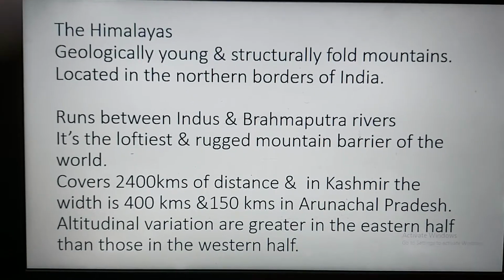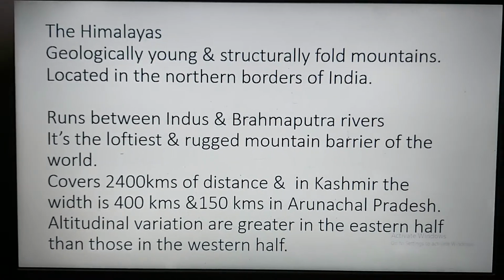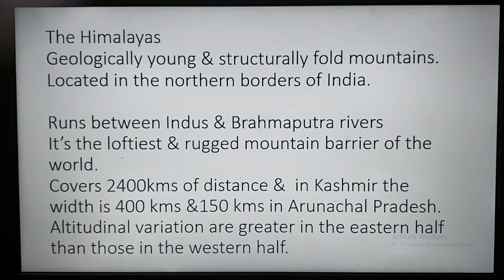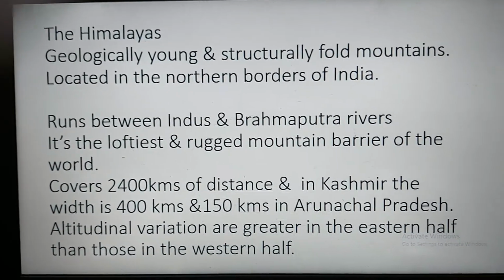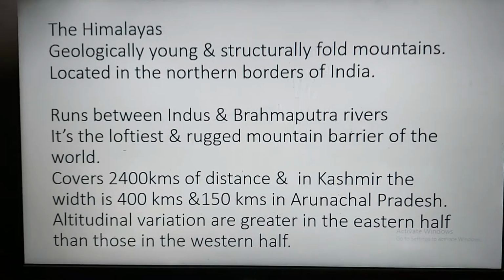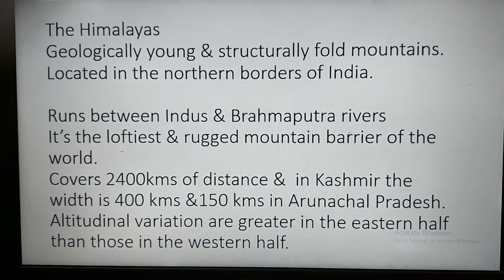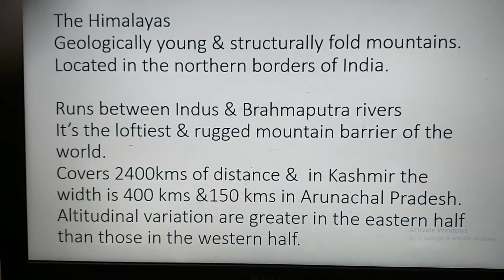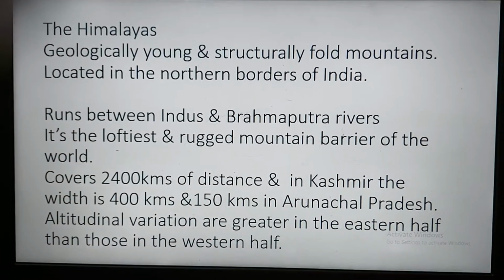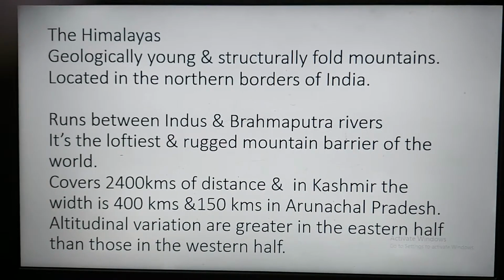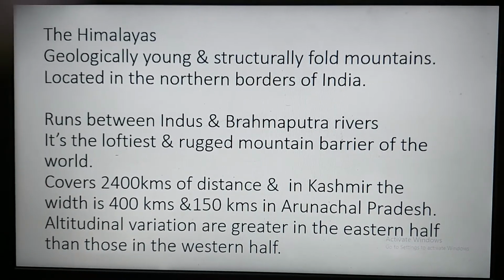It is located in the northern borders of our country, and it runs from west to east, between the Indus and Brahmaputra rivers. And it is the loftiest and the most rugged mountain barrier of the world. Rugged means uneven, broken, rough. And it covers a distance of 2,400 kilometers from Indus to Brahmaputra.